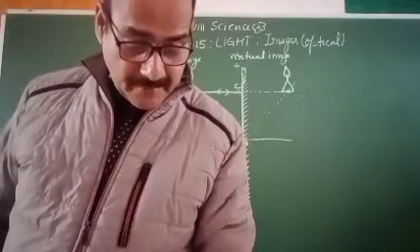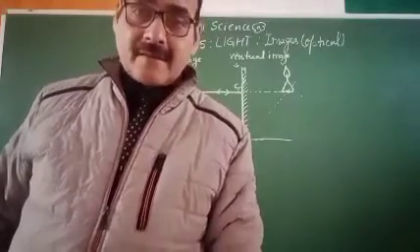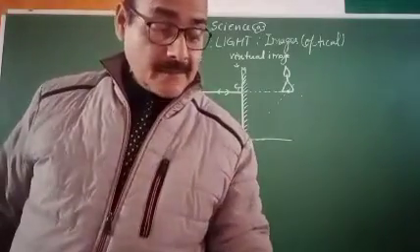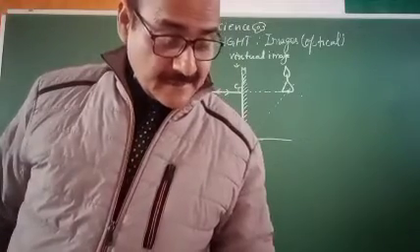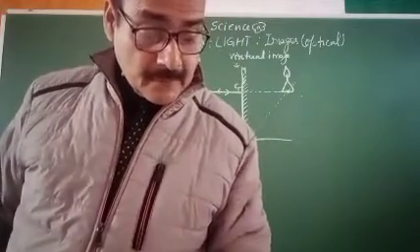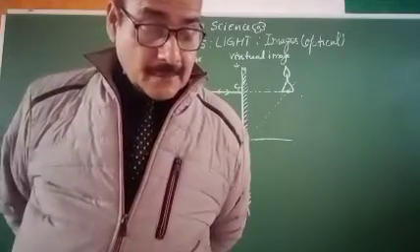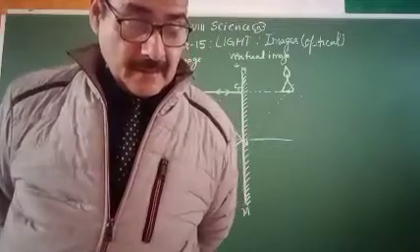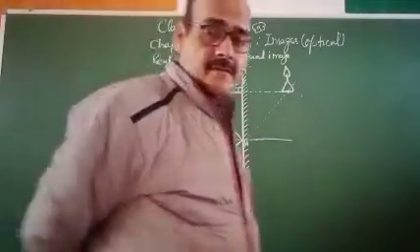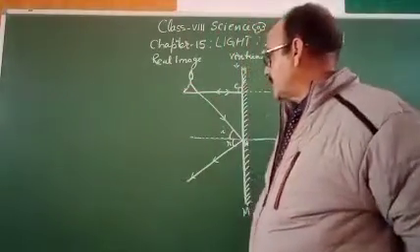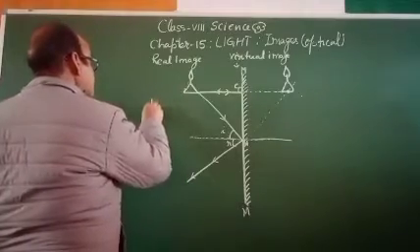And formation of image, this is the point object, and if the object is extended, then what will happen? If the object is bigger, extended, you should know about another image which will be explained like this. Suppose this is a mirror.